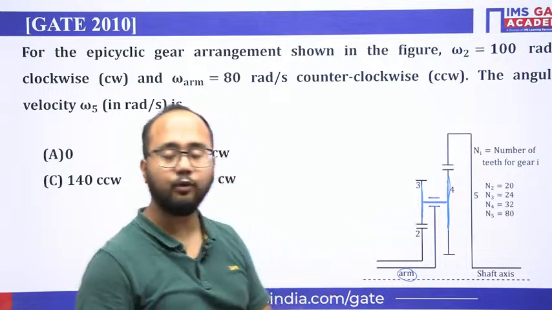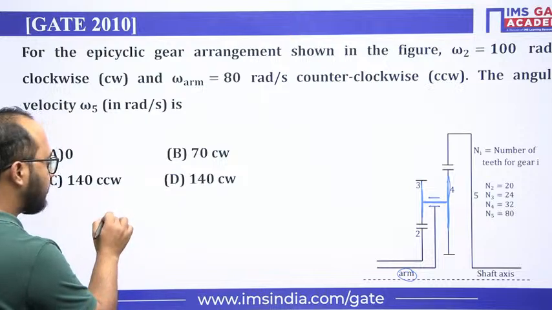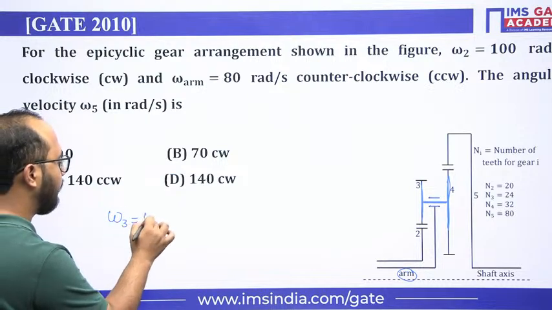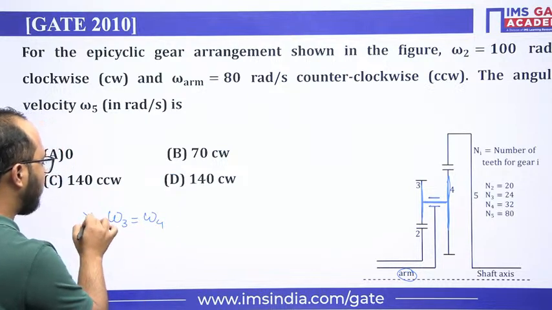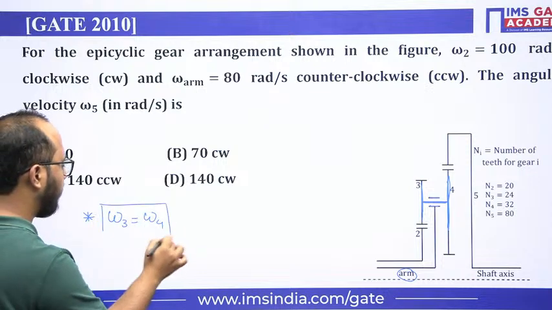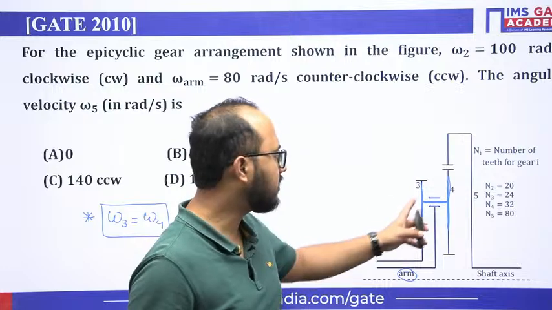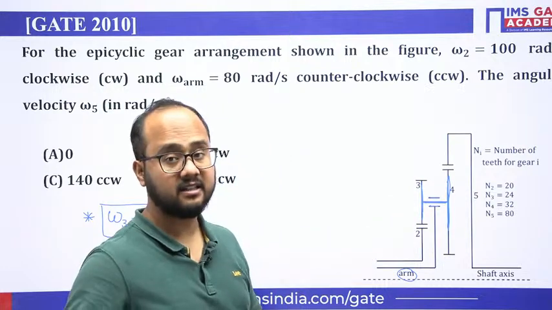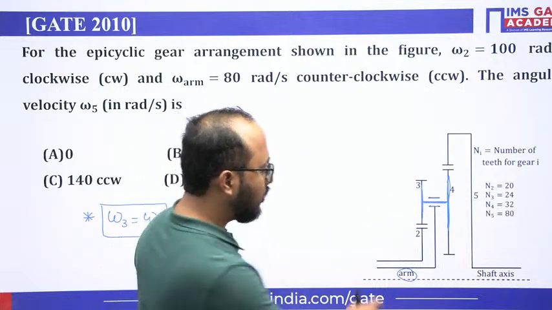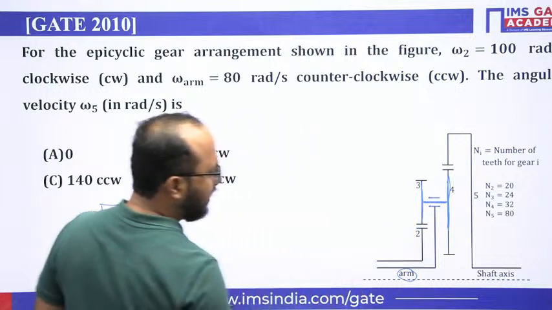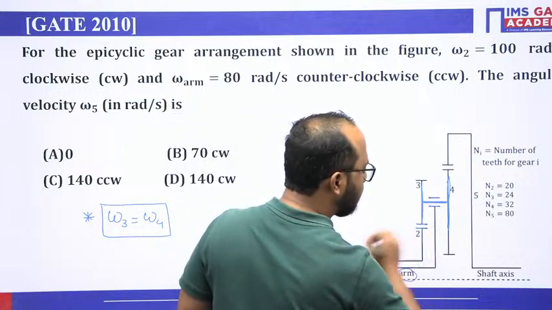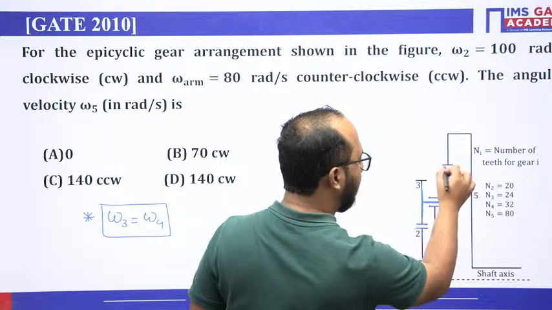Gear 3 and gear 4 are connected on the same shaft, which means omega 3 equals omega 4. This is the first information that you should understand from the given gear train. Got it? Omega 3 equals omega 4. Next, gear 2 and 3 have a direct meshing. 2 and 3 have direct meshing and 5 and 4 have direct meshing.